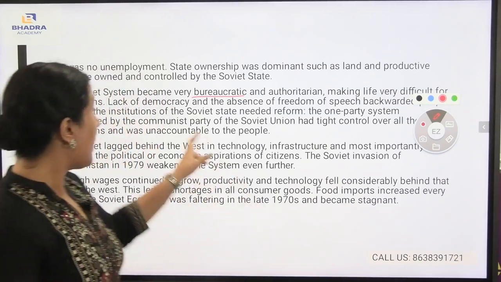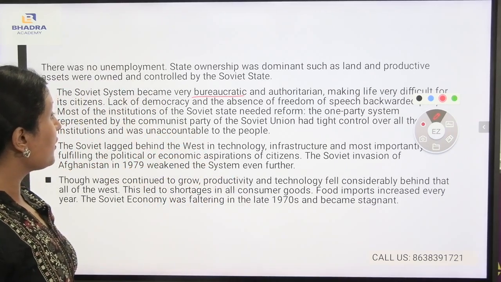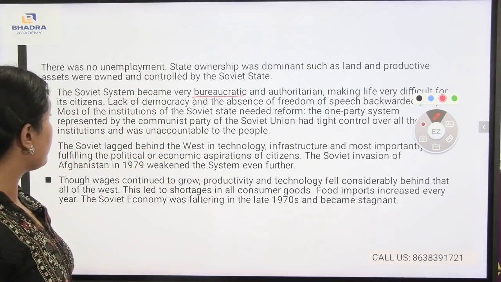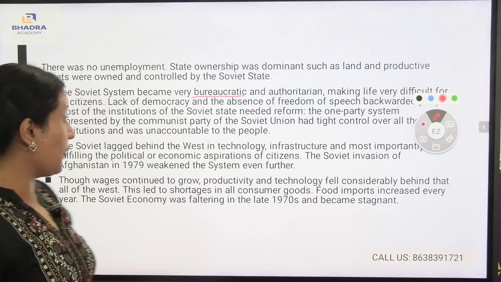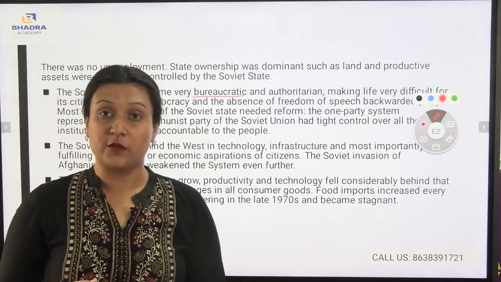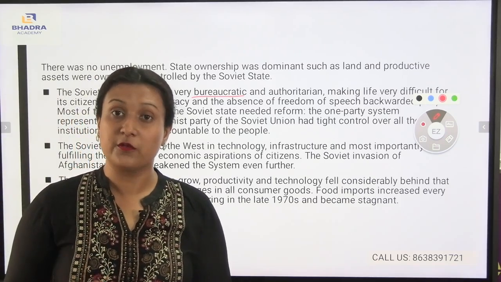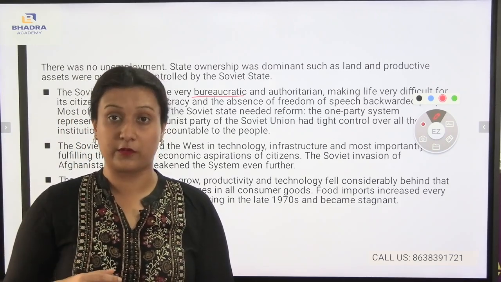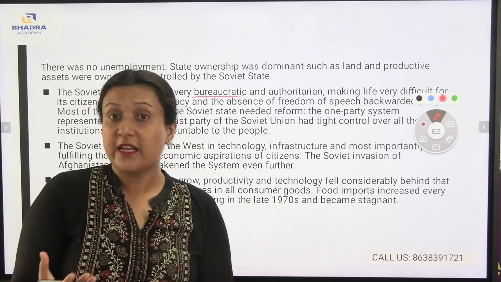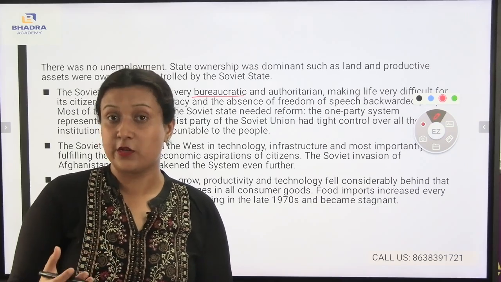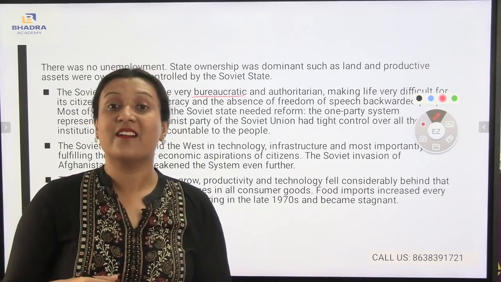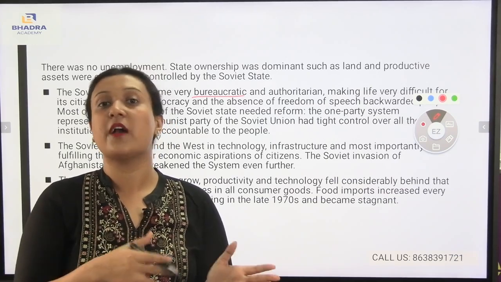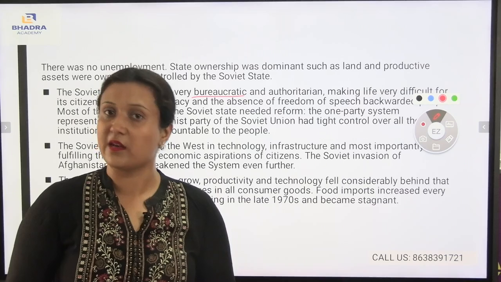And also, the Communist Party of the Soviet Union had tight control over the institutions and was unaccountable to the people. The Communist Party was having tight control over the resources and the institutions, and as a result they were becoming unaccountable to the people, which means people were not getting to use all those resources and institutions.